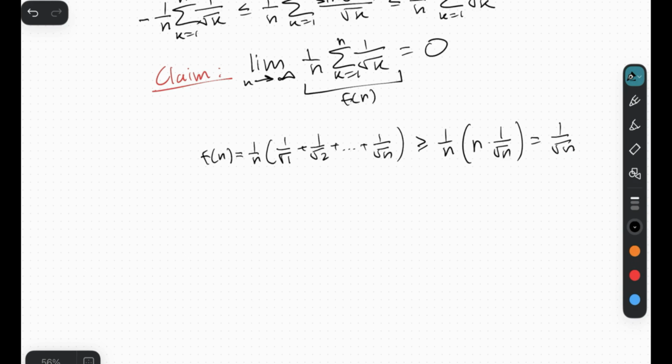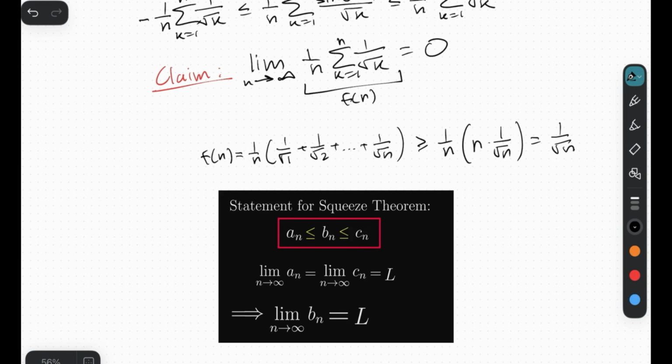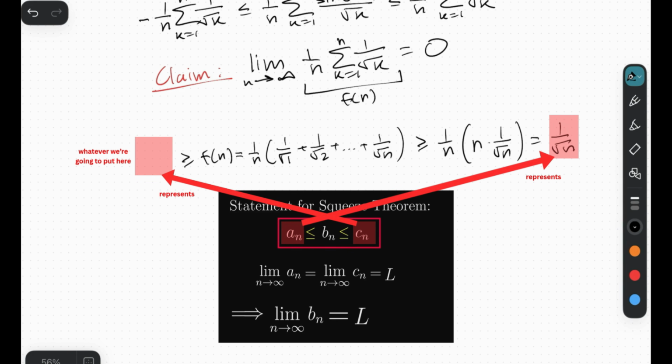What does that make you think of? Well, I'll tell you that it makes me think of the squeeze theorem, right? I mean, think about it. If we can just derive some expression such that f of n is always less than or equal to that expression, well then that becomes a very close recipe for following the squeeze theorem problem solving strategy.